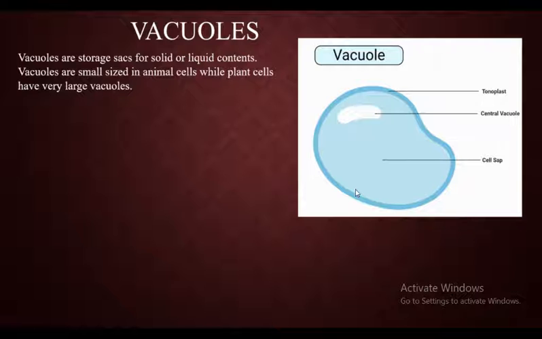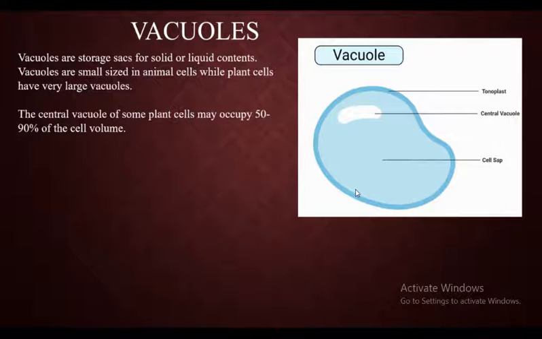Now vacuoles are the storage sacs for solid or liquid contents. Vacuoles are small in size in animal cells, whereas in plant cells they have very large vacuoles. So it is a common difference. In the animal cell, the vacuoles are small, whereas in the plant cell, the vacuoles are very big. If you compare those two pictures in your textbook, you can see that the vacuoles are bigger in size in plant cell, whereas vacuoles are smaller in size in the animal cell.